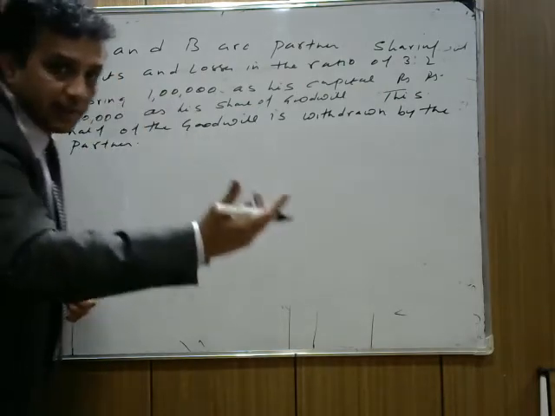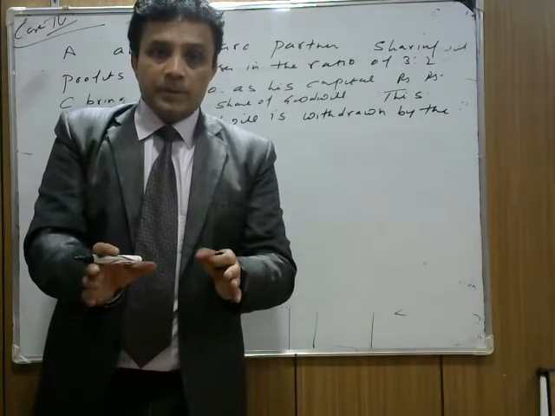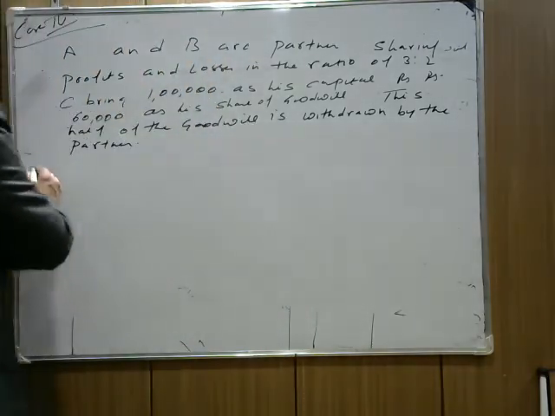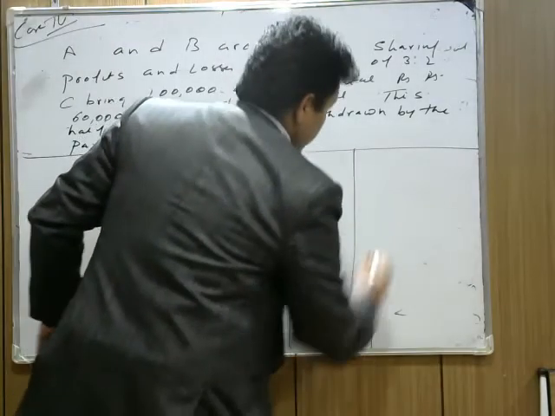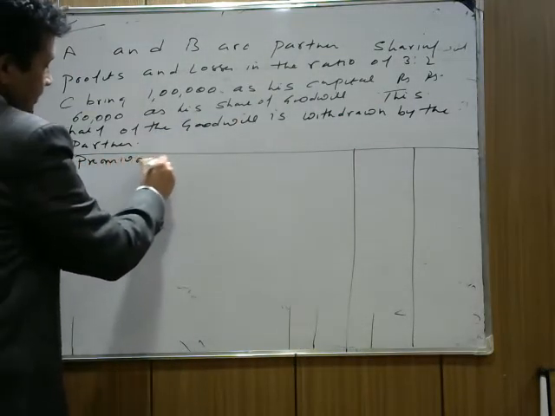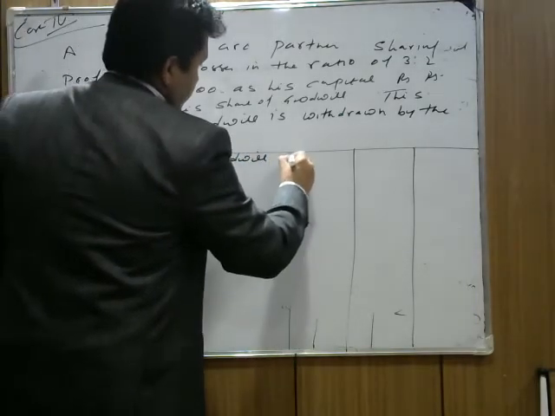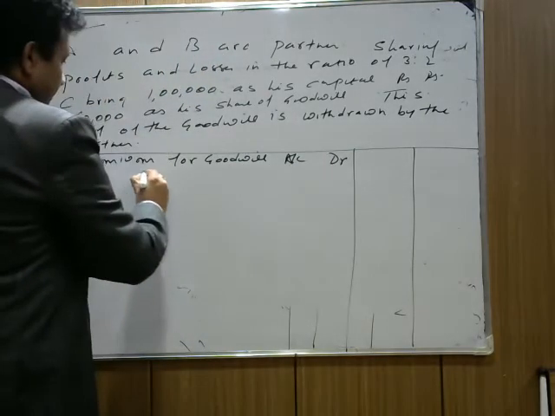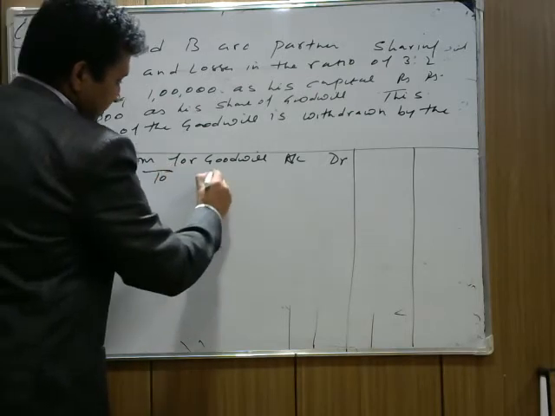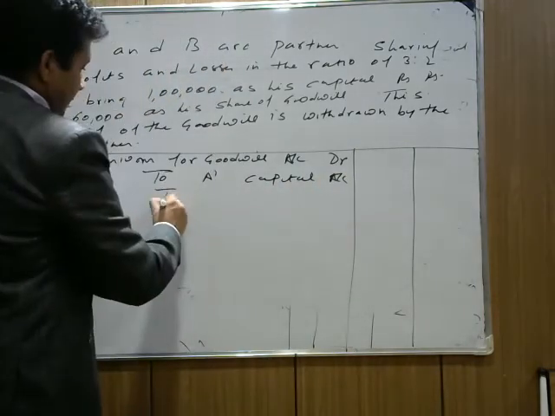When the new partner brings capital and goodwill in cash, we write cash account debit to premium for goodwill, to new partner's capital. Then the next entry we pass: premium for goodwill account debit to A's capital account, to B's capital account.